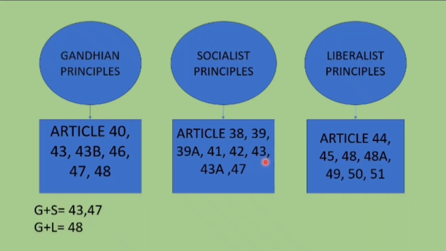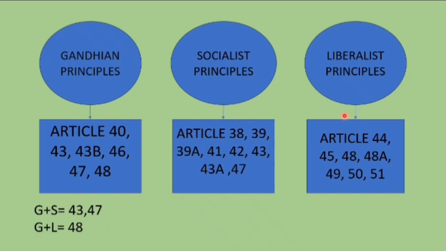43 is living wage. We said 43 contains 2 points. One is living wage and the second one is cottage industry. Cottage industry comes under Gandhian principle and living wage comes under socialistic principle. And 43A, we are sitting in an industry and having a tea, that is industry, socialistic principle. And 47 again, heaven, there is a point like you should not consume alcohol or drugs, that comes under Gandhian principle. And the other thing which says you should improve the level of nutrition and public health, that comes under the socialistic principle.